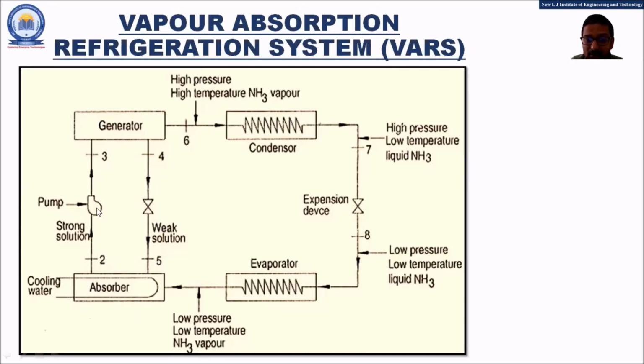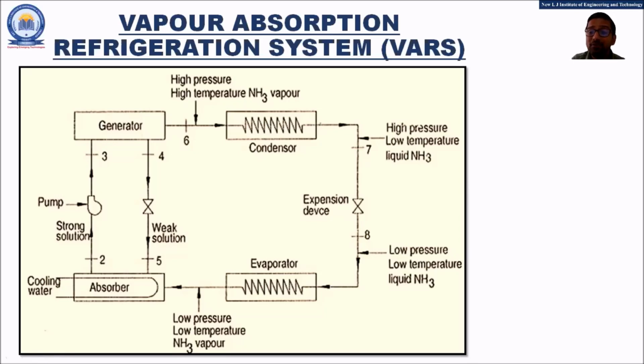And friends, the weak solution which is collected, separated in the generator is further passed on to the absorber. So the cycle 2, 3, 4, 5 continuously operates, and the bigger cycle of the condenser, expansion device and the evaporator also operates. The operation remains the same for the condenser, expansion device and the evaporator, only the change is the type of the refrigerant.